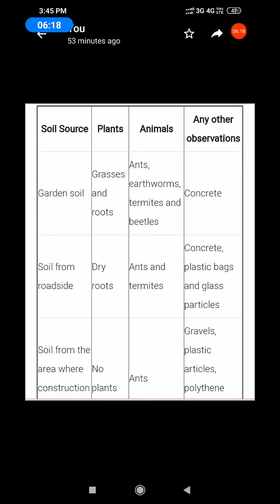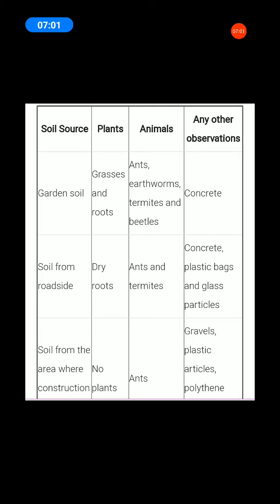Second one, soil from the roadside. Plants: dry roots. Write it down in the plants column. Next, the animals column: ants and termites. Next, the fourth column, any other observations: concrete, plastic bags and glass particles.